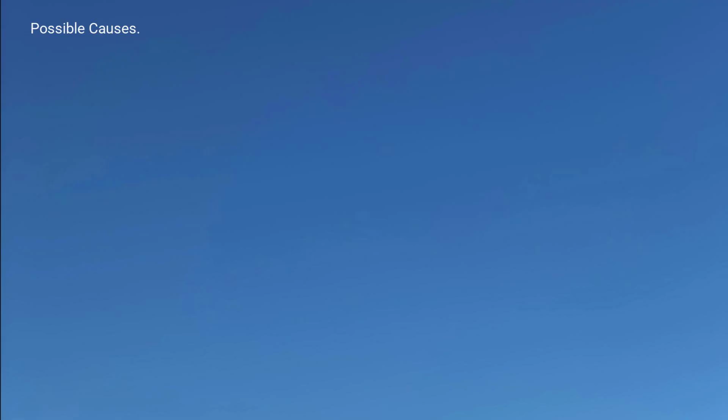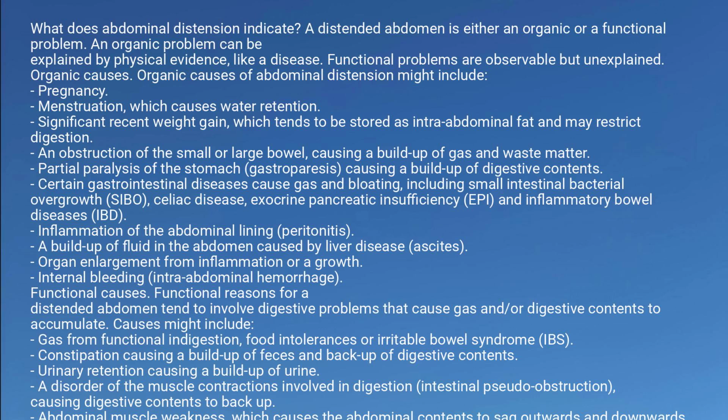Possible causes. What does abdominal distension indicate? A distended abdomen is either an organic or a functional problem. An organic problem can be explained by physical evidence, like a disease. Functional problems are observable but unexplained.